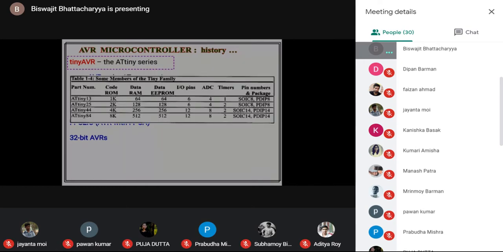Okay, so there is a table that I don't want to say too much about, but at least you can see that if you compare, there is a code ROM, meaning the program memory, and data memory. Data memory is a read write memory or RAM. We can read data, we can write data. So for data memory, RAM or RWM is used. Whereas for programs only read only memories are used, but these are rewritable read only memories.